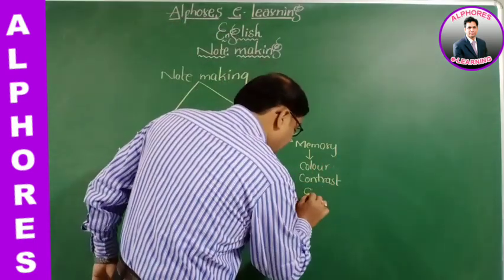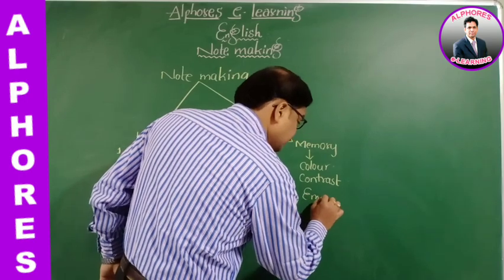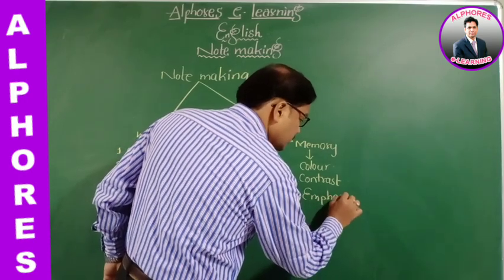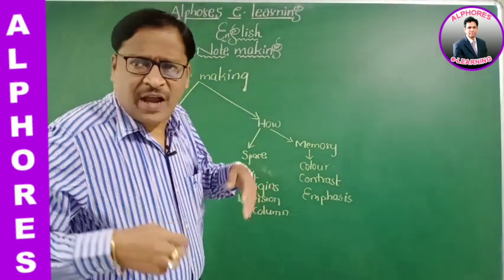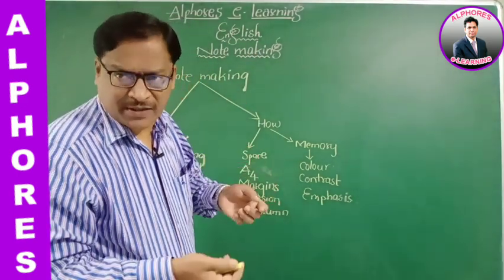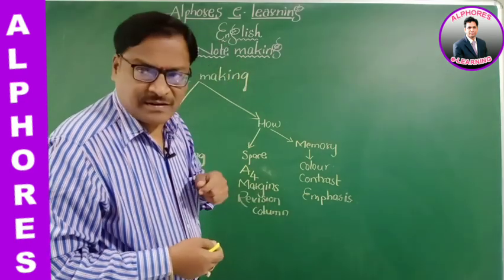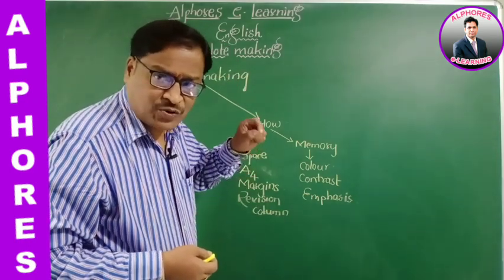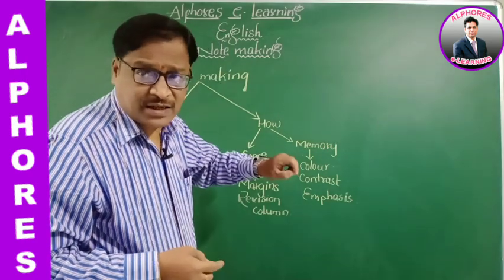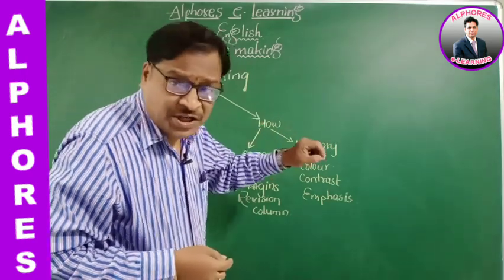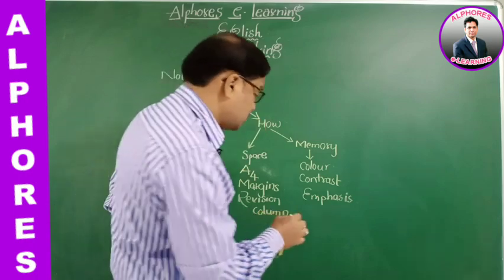And the other one is emphasis. When we prepare the notes, we have to concentrate on many things. Emphasis means we have to emphasize on that. That means concentrating on them more. How?